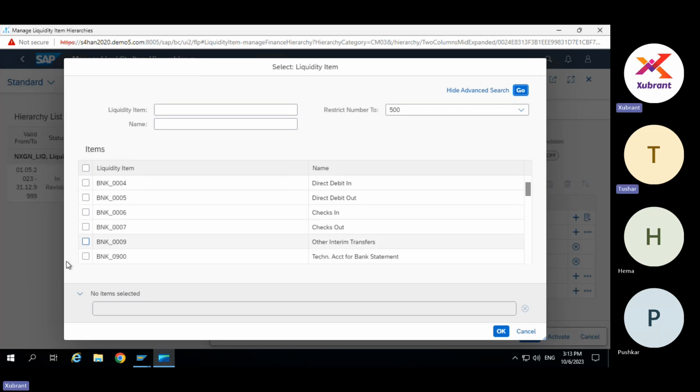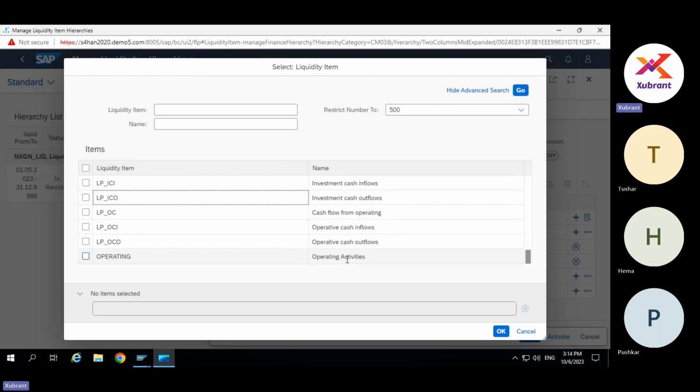Okay. And as you said, if something new is expected from the client side, then we can add new ones also, right? We have that facility. Correct. So somebody has added cash flow from financing, financing, investing, and so on.